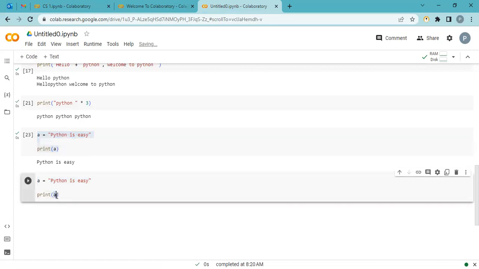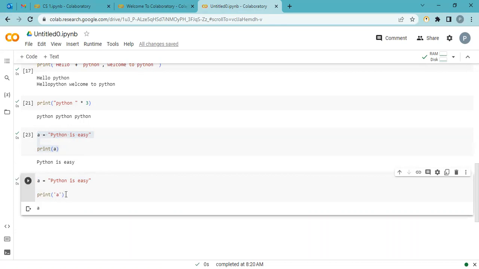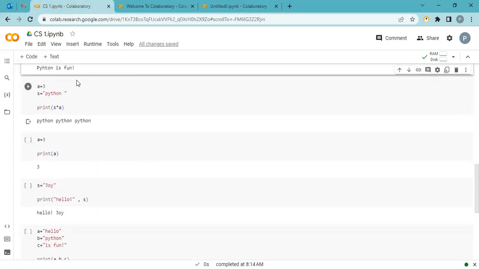See here. If I'm using quotation, it prints "A" itself, not the A value. We want to print the A value. The A value is Python is easy. So never ever use a variable with quotation. Right? Python is easy. Now let's go to the next example.